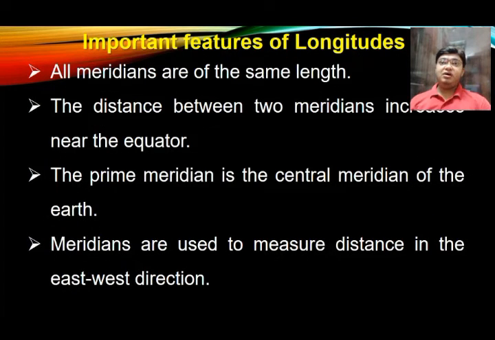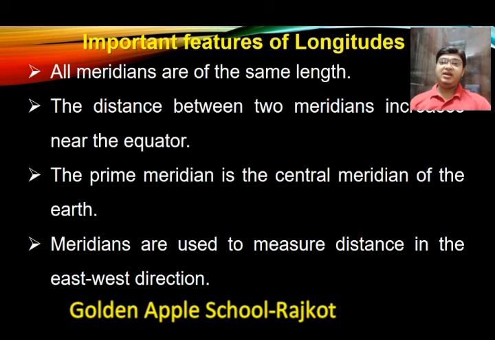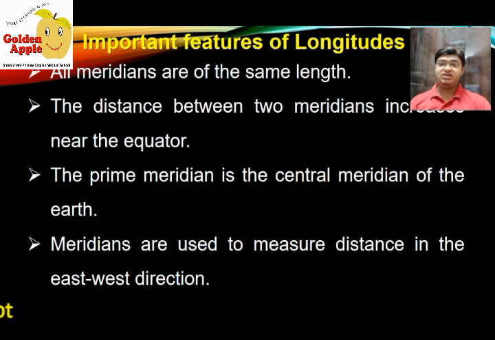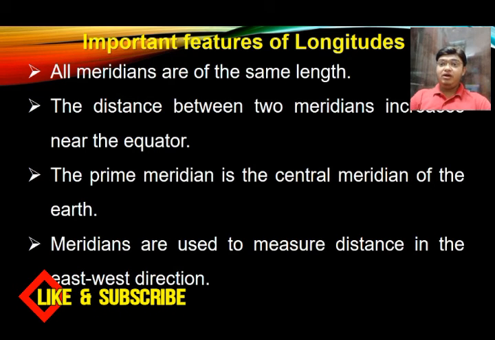Now let us talk about the important features of longitude after latitude. All meridians are of the same length. The distance between two meridians increases near the equator. Prime meridian is the central meridian of the earth. The meridians are used to measure the direction in the east-west direction. In the latitude, we measure the direction in north and south. But in the longitude, we are going to measure the direction in east and west.